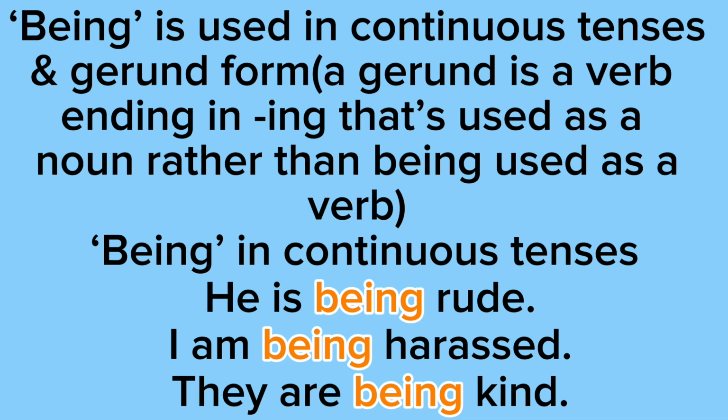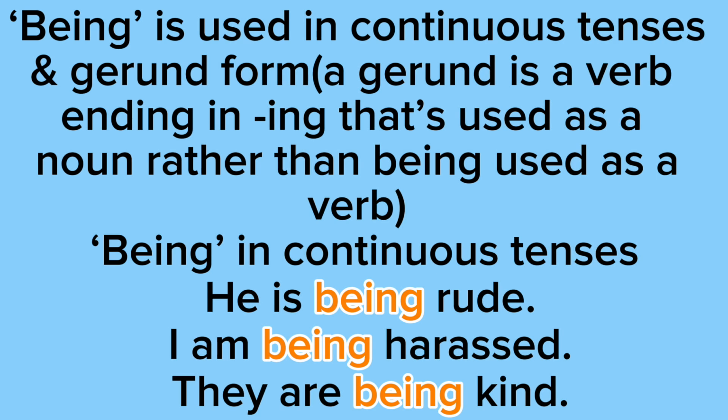So let's start with being used in the continuous tense. Example 1 says, "He is being rude." So notice how this is an ongoing thing. It's continuous. Example 2 says, "I am being harassed." Notice how this is an ongoing thing. That makes it continuous.